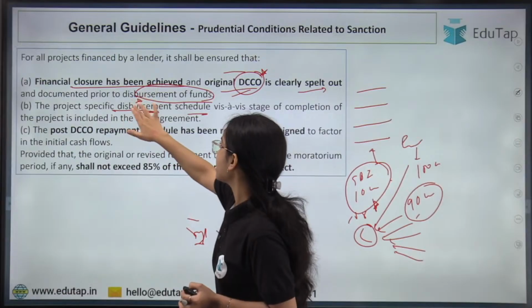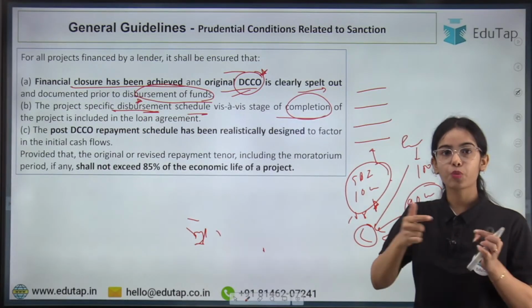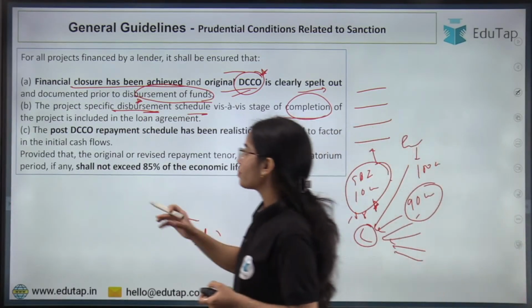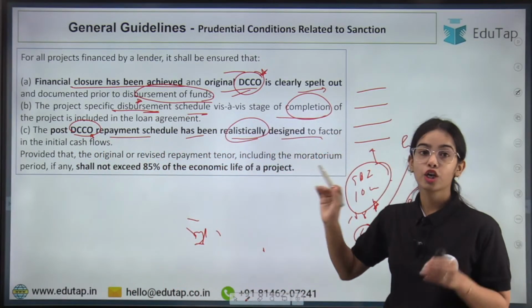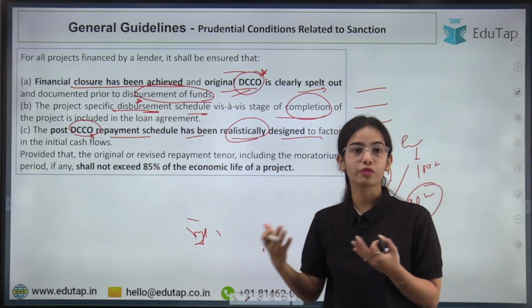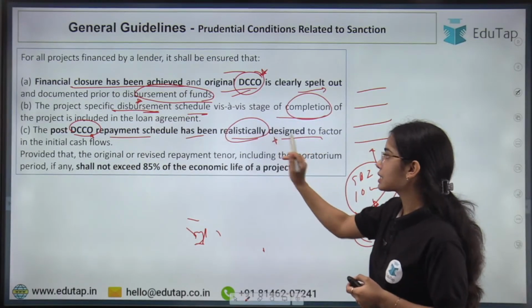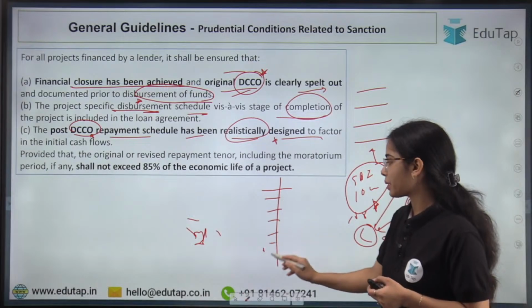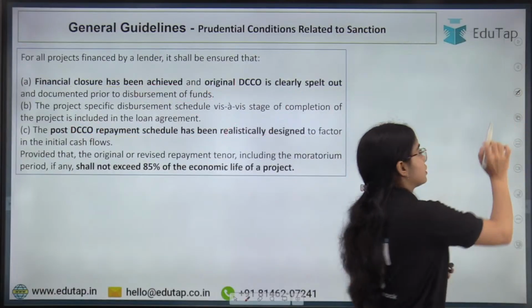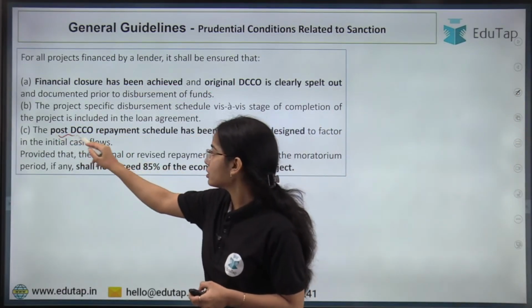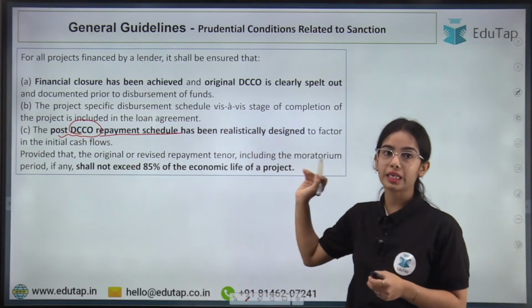So the project specific disbursement schedule, again stage of completion of the project, is included in the loan agreement, that at which point of time how much money will be released. The post date of commencement of commercial operation repayment schedule has to be realistically designed. So after the project has started to operate commercially, there should be a realistic timeline of how much money will be repaid and when. So basically after the DCCO, after the commercial operation has started, the repayment schedule should be realistically designed.